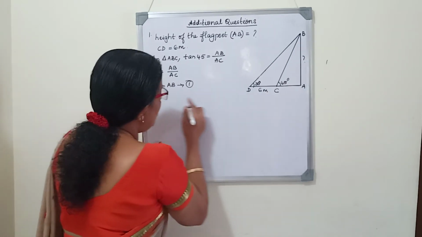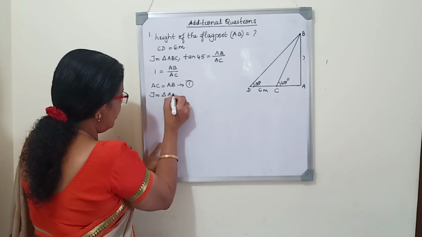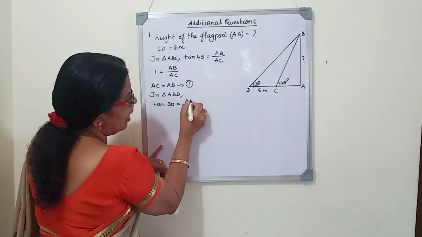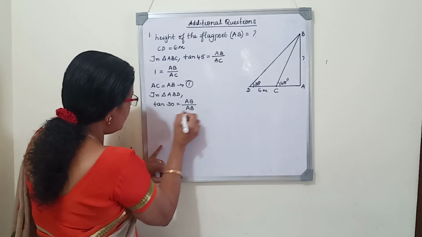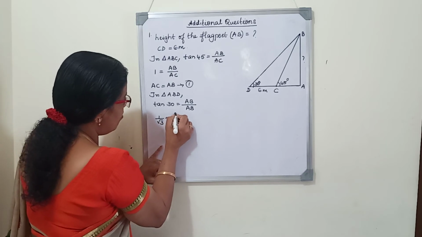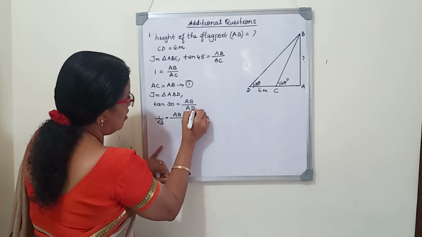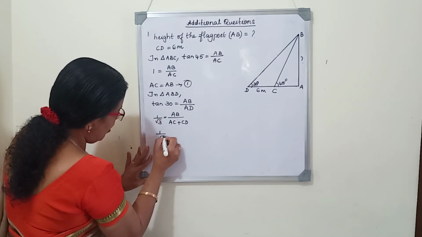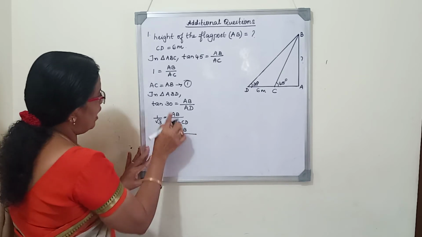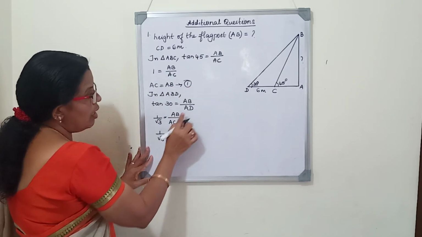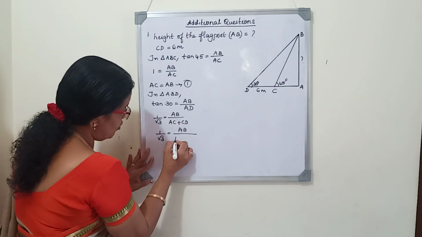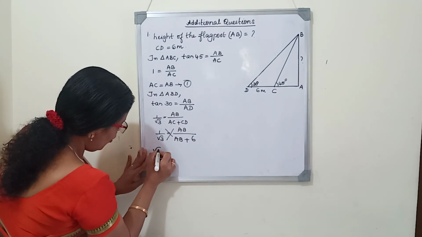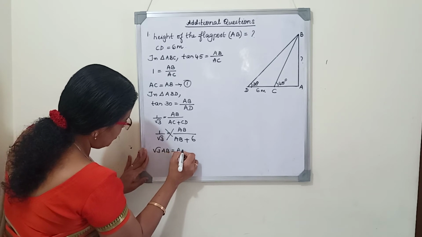Next we will consider the triangle ABD. In triangle ABD, tan 30 equals AB by AD. Tan 30 is 1 by root 3, AB by AD. AC plus CD. 1 by root 3 equals AB by AC plus CD, and AC and AB are equal from equation 1. As we want to find out AB, we'll change AC also as AB. And CD is 6. Now we will cross multiply. Root 3 AB equals AB plus 6.